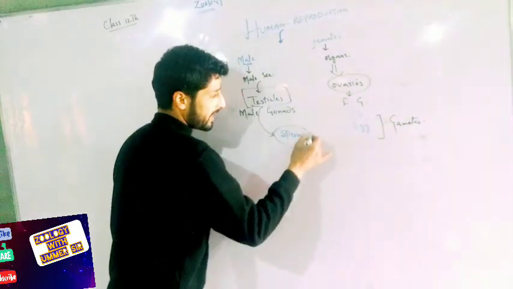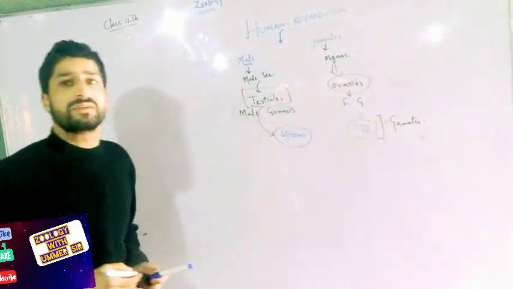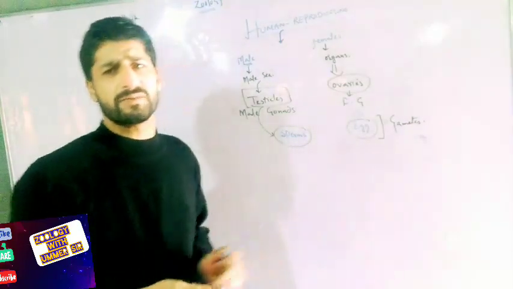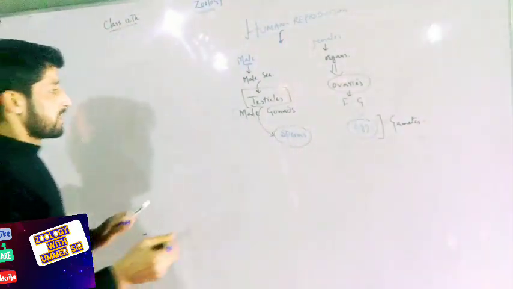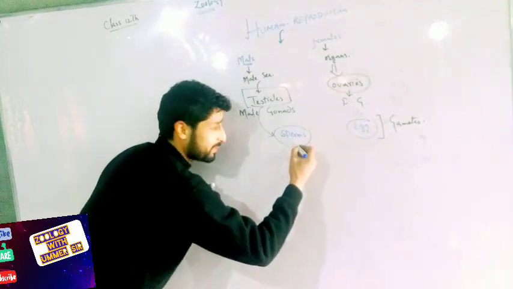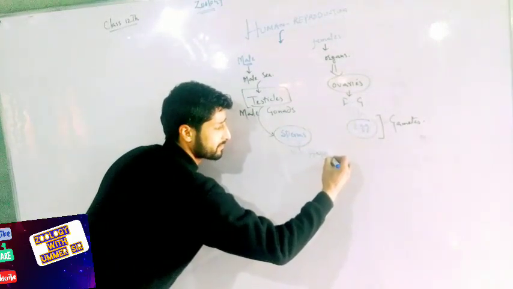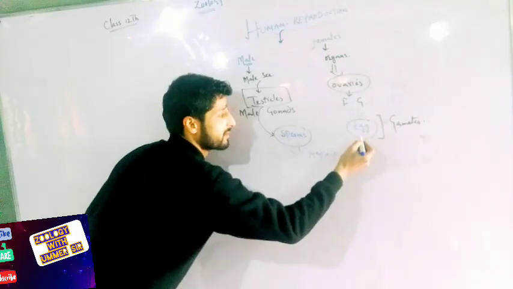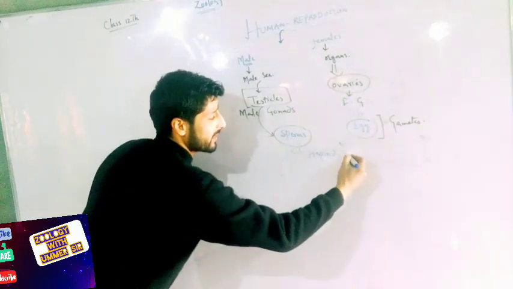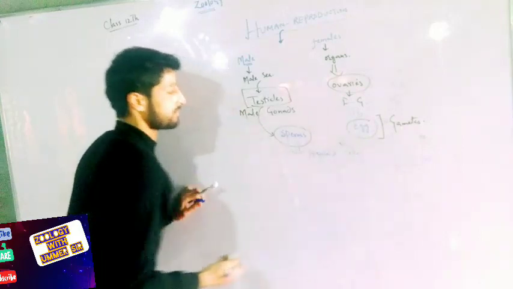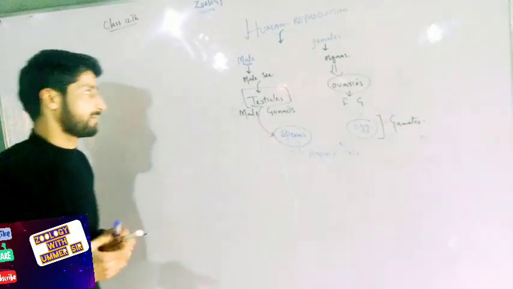Obviously, this will be the male gamete and this will be the female gamete. When we analyze the sperms, they are haploid cells, and the eggs are also haploid cells.